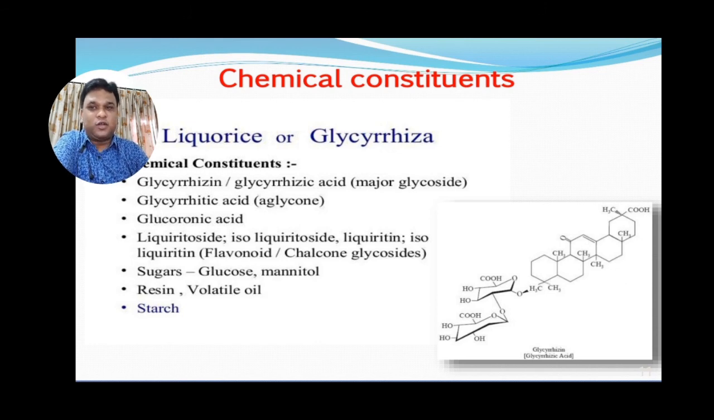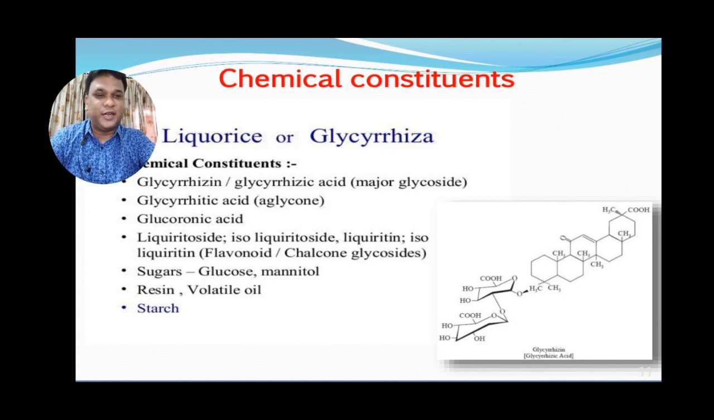It also contains liquiritoside, isoliquiritoside, liquiritin and isoliquiritin, which are flavonoids. Isoliquiritin is a well known flavonoid present in licorice roots. It also contains sugar moieties, which are glucose or mannitol. It also has resins, volatile oils and starch. Here we have the structure of glycyrrhizic acid, which is a saponin glycoside.